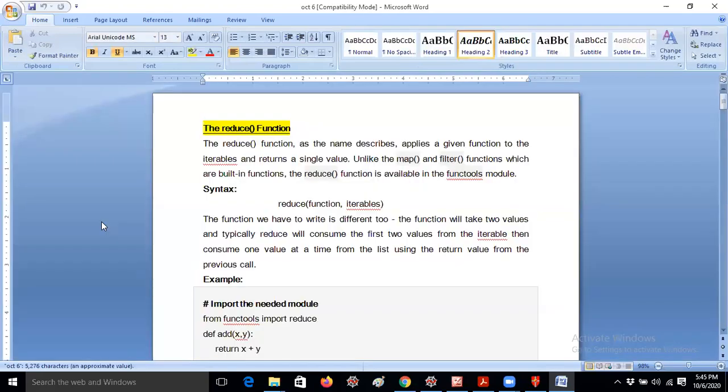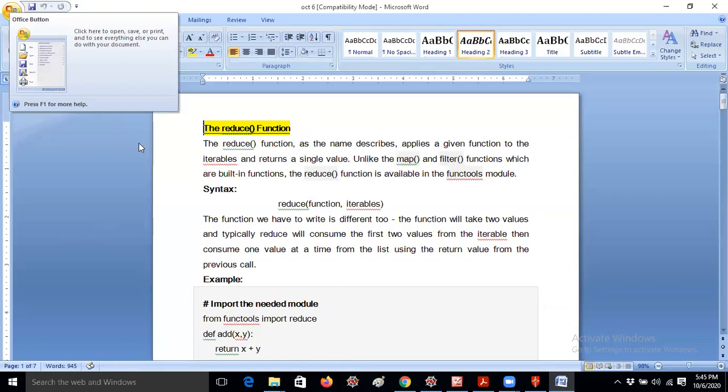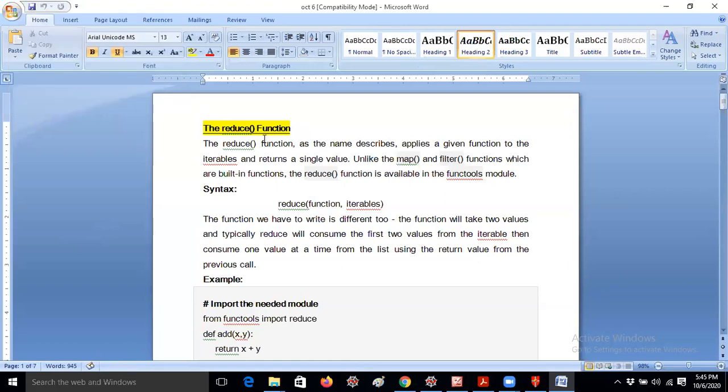So okay, today I would like to move to the reduce function. Reduce is a predefined function in Python, which is called a higher order function. Basically we have the map, reduce and filter functions. The reduce function works with a similar concept and similar syntax, like function comma iterable. But don't get confused, guys. I will tell you how to remember these concepts. After completion of the 3 concepts, I will give you different examples, so don't worry.